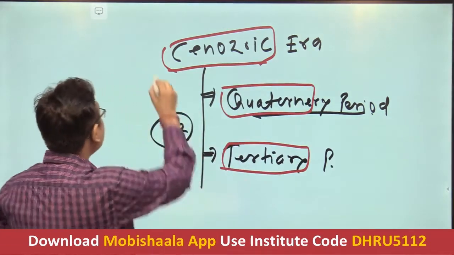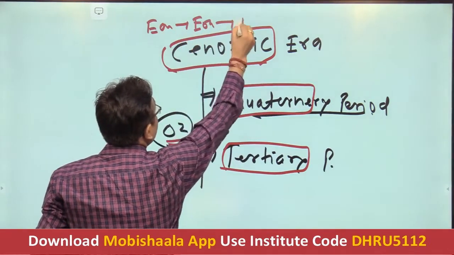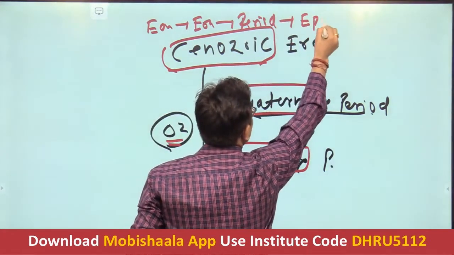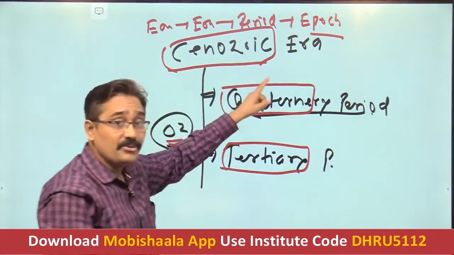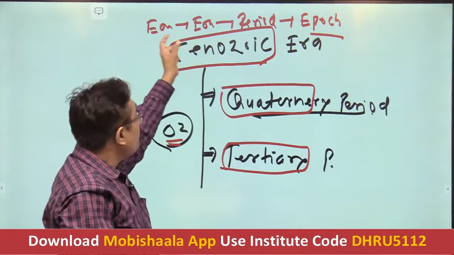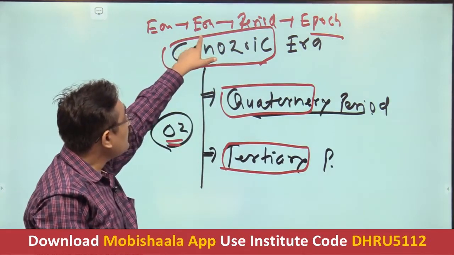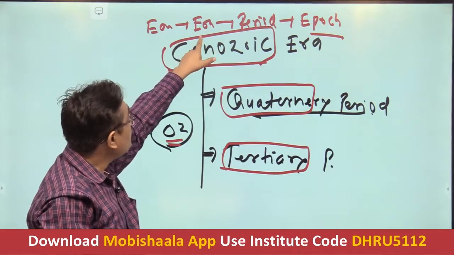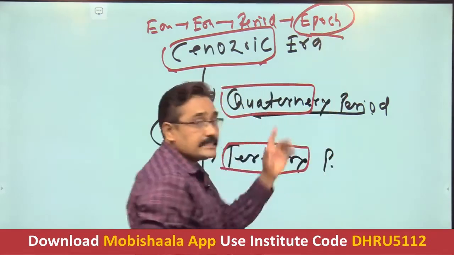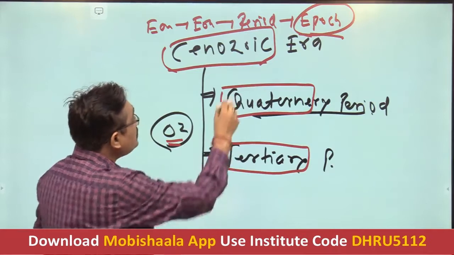Now we have seen that the eon has been divided into eras, the eras have been divided into periods, and now the periods are divided into epochs. So my dear students, we have seen there were 4 eons, and we have dealt only with the last, youngest eon, which is divided into different eras, and then each era into periods. Now there is the epoch. As far as epoch is concerned, which periods do we divide?